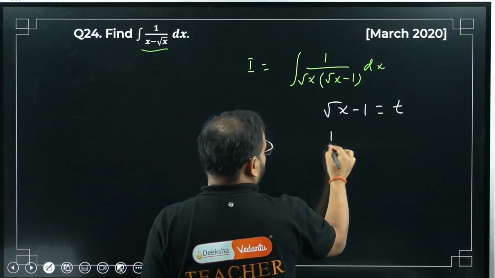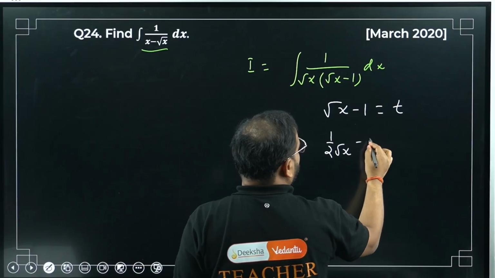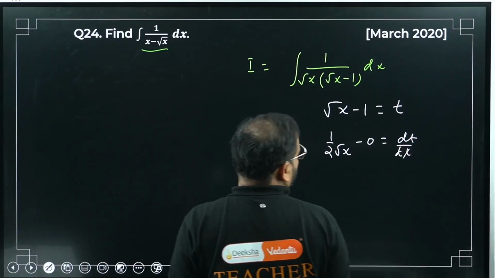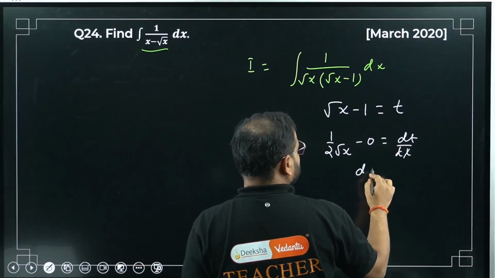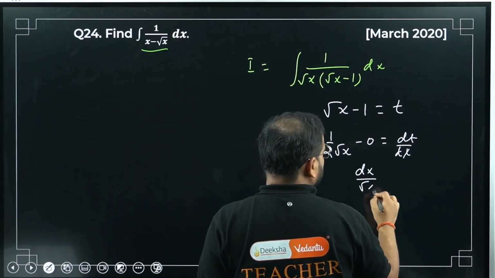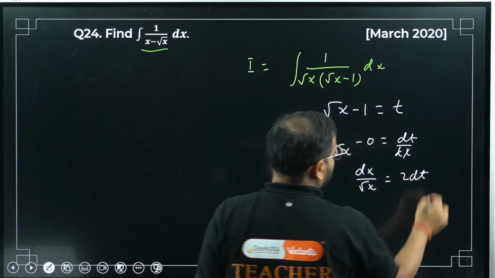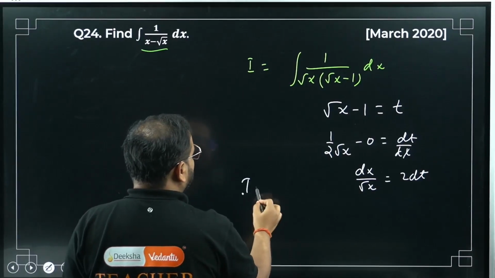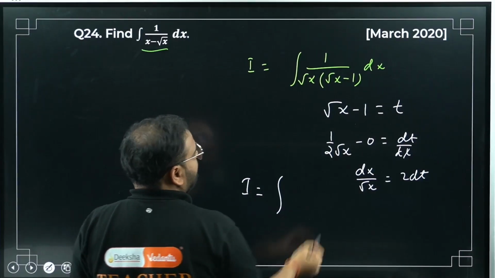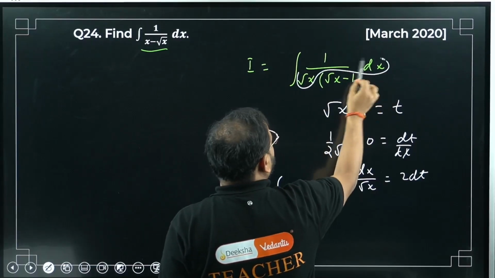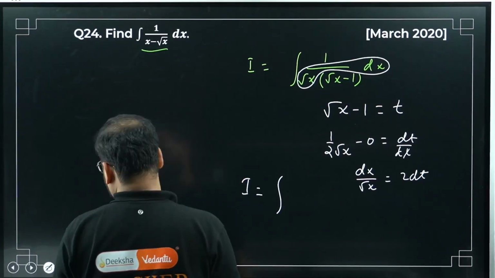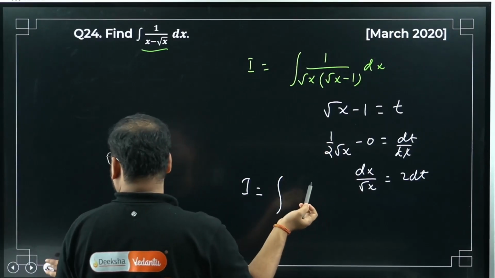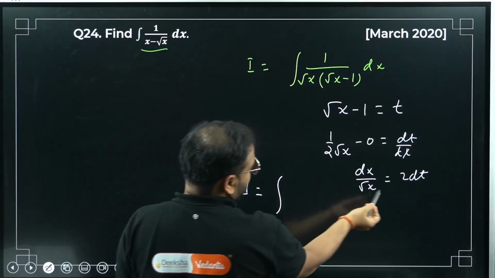Please check. Differentiate this. 1 by 2 root x minus 0 equals dt by dx. Bring this over here. I'm going to get dx upon root x equals 2 dt. Right? So I get I equals, please check, dx and root x, this part, how much is that? dx and root x is coming as 2 dt.